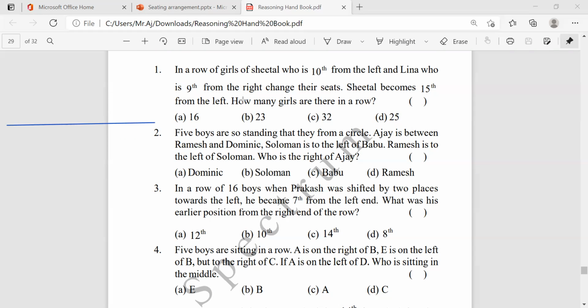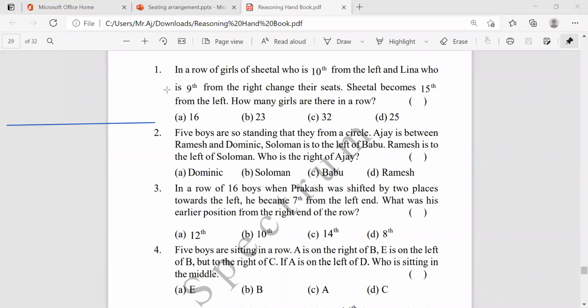For solving these type of questions, you need to remember one point which I discussed in the coding and decoding. Do you remember or not? In the reverse order position, A to Z is 1 to 26, and in reverse order, Z is 1 and A is 26. How are we going to find out? It's just 27 minus the original position, right? If the total number is 27, and you subtract the original position of whatever the letter, then we'll get the reverse order arrangement. So that trick we are following here.